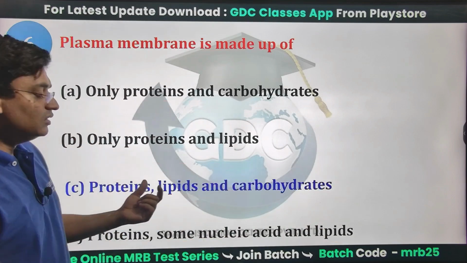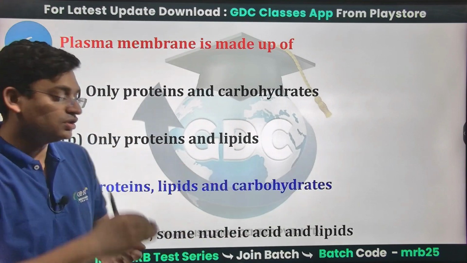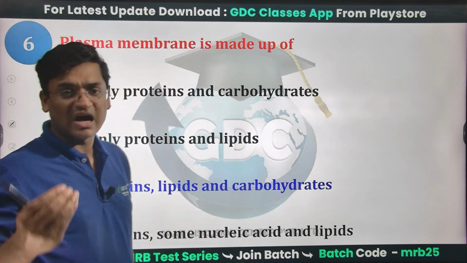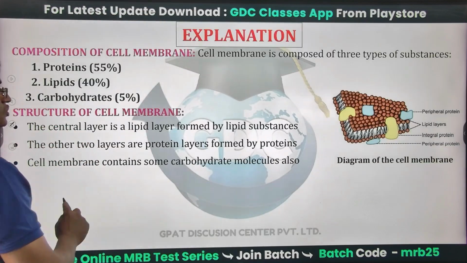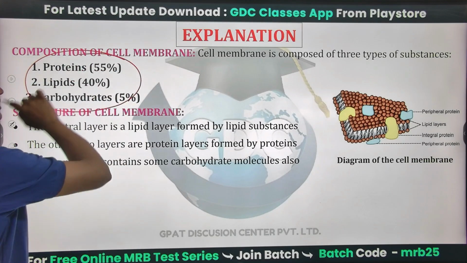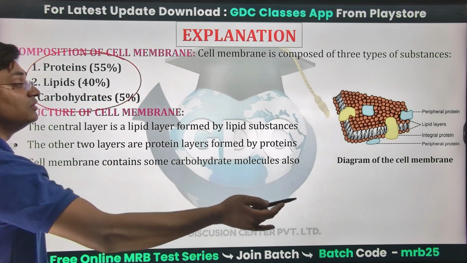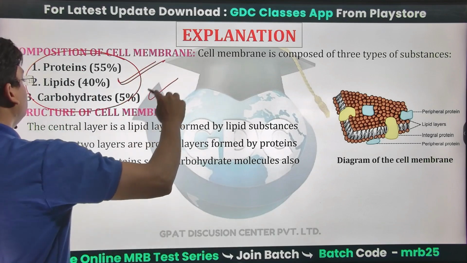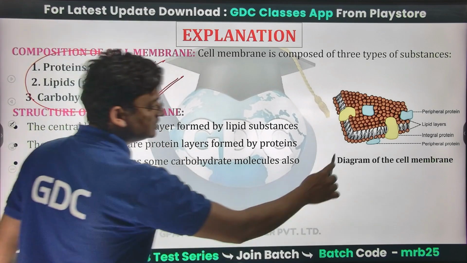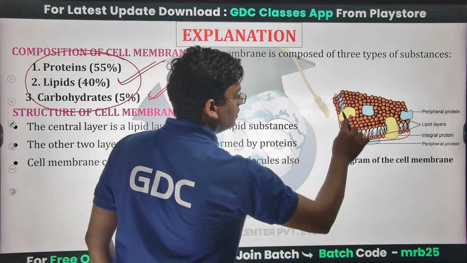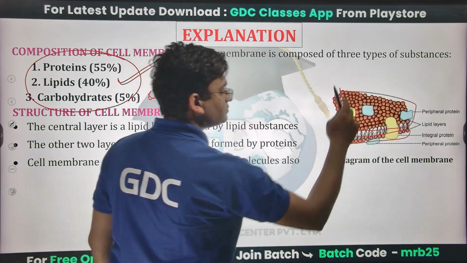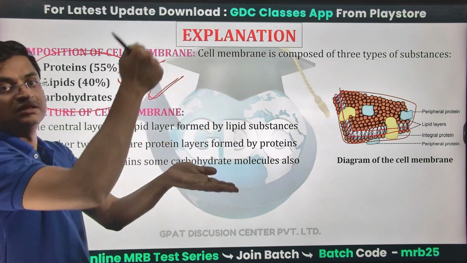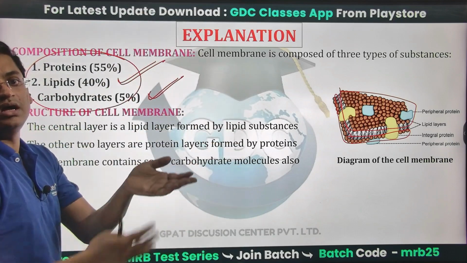There are two lipid layers, a bilipid system with proteins embedded in those phospholipids, and some amount of carbohydrates for energy. So your right answer: protein will be 55% of the content of your plasma membrane, then 40% will be lipid, and 5% carbohydrate. So this is a lipid bilayer, one here and one above. This is lipid, and there will be proteins available for the exchange of matter.